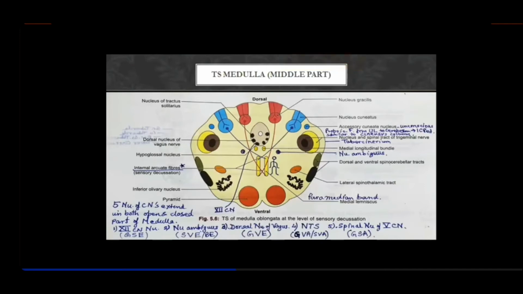So stereognosis, all those sensations were being categorized as general somatic afferent, and that was also in the dorsal root of the spinal cord. So the general somatic afferent component has been aligned peripherally. Beyond the nucleus tractus solitarius, lateral to it, you find general somatic afferent. And that includes nucleus gracilis, nucleus cuneatus, accessory cuneate nucleus, and the spinal nucleus of trigeminal. All of them are in the category of general somatic afferents. Got it?